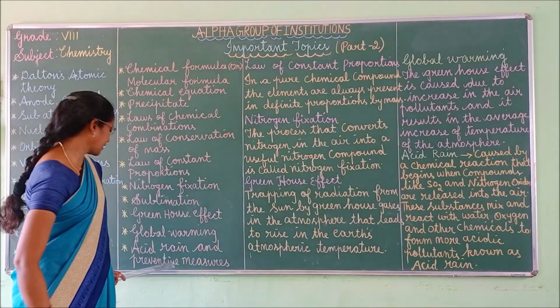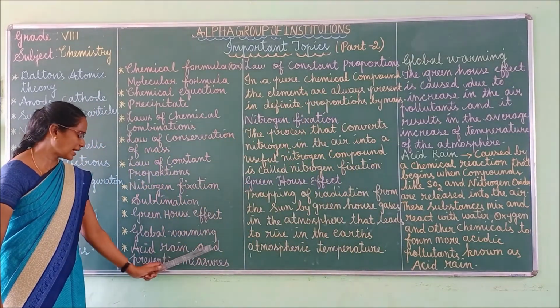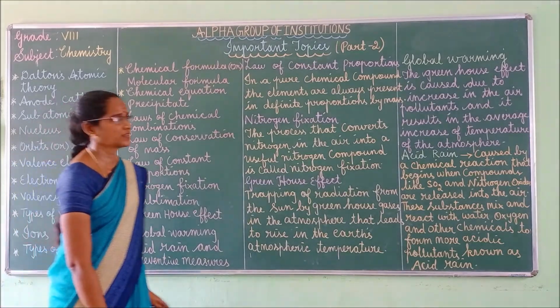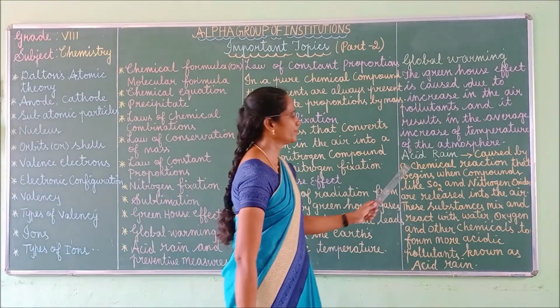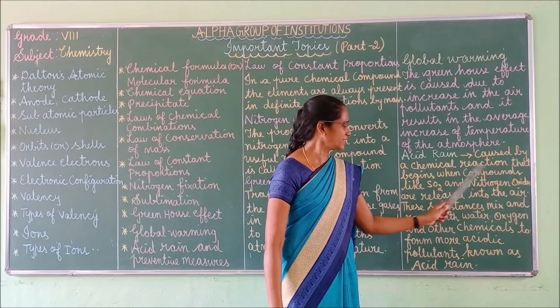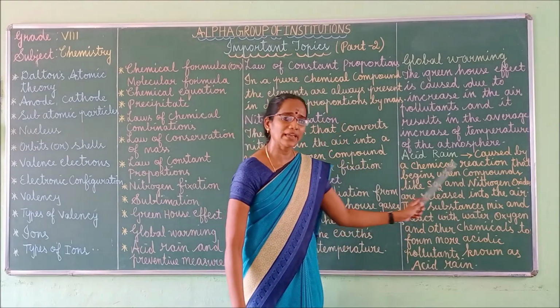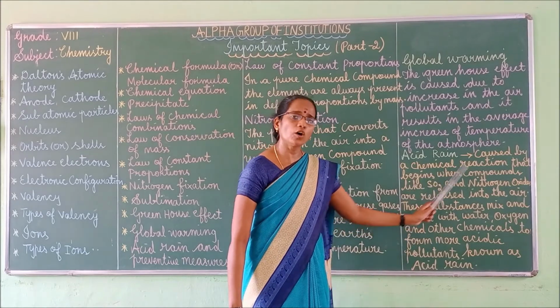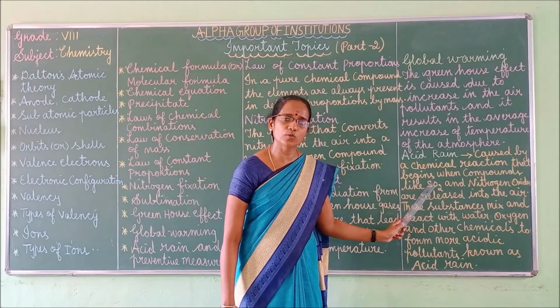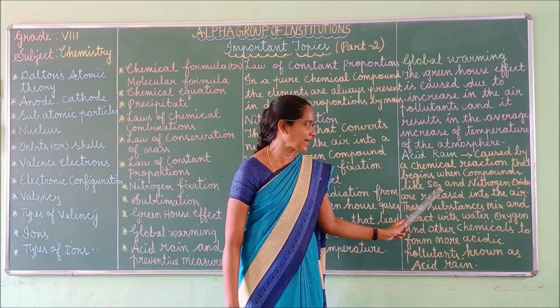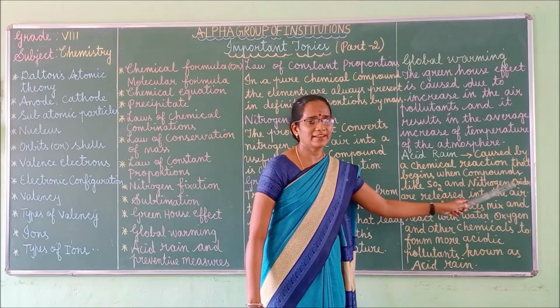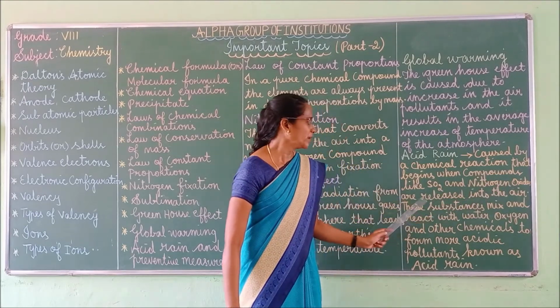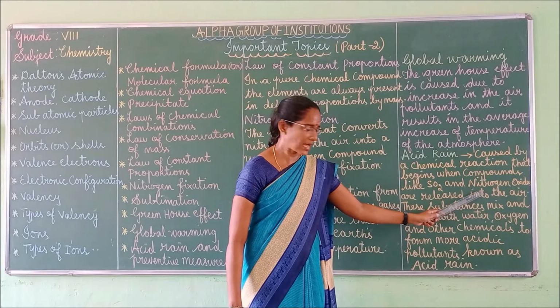And finally, we can move to acid rain and its preventive measures. What is acid rain? Acid rain is caused by a chemical reaction that begins when compounds like SO2, sulfur dioxide, and nitrogen oxides are released into the air.